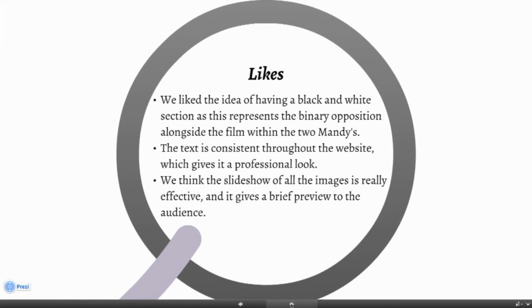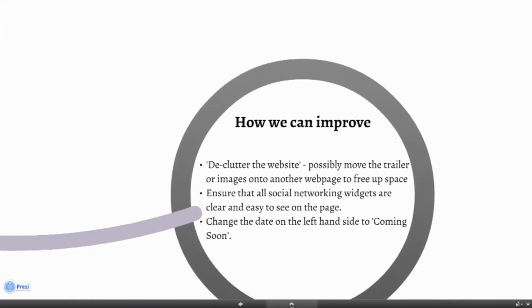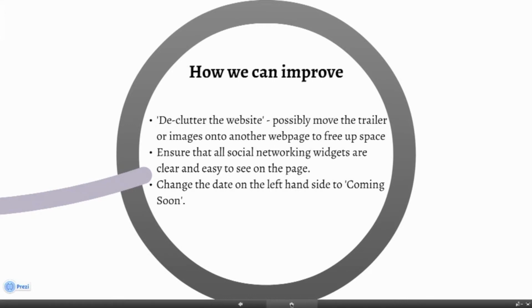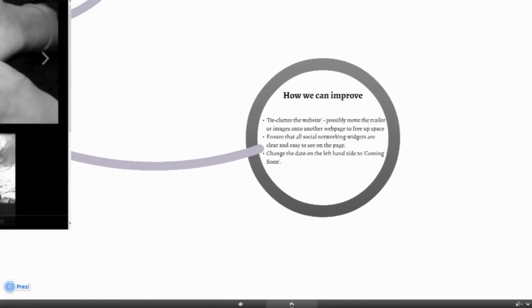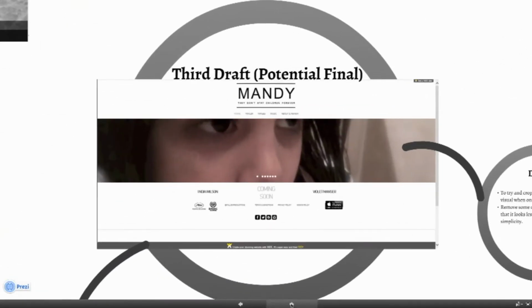The likes were, we like the idea of having the black and white, and we also like that the text is consistent throughout the website, which gives it a professional look. We think the slideshow of all the images is really effective and it gives a brief preview for the audience. We can improve this by decluttering the website, whilst we move the trailer images onto another web page to free up space, and ensure that all social networking sites are placed on it.